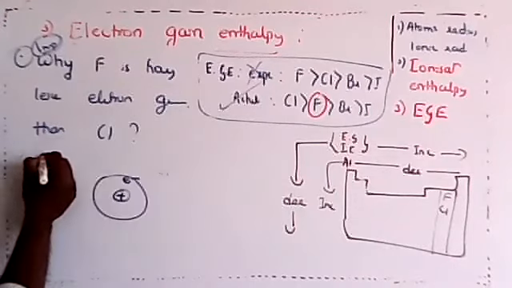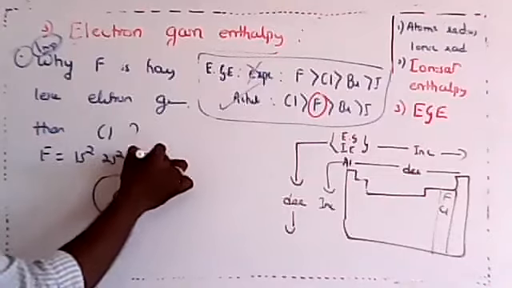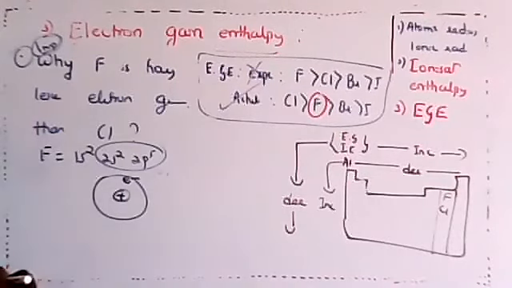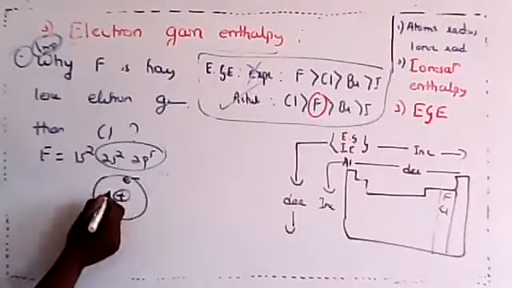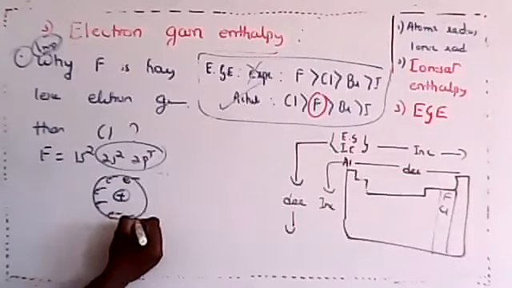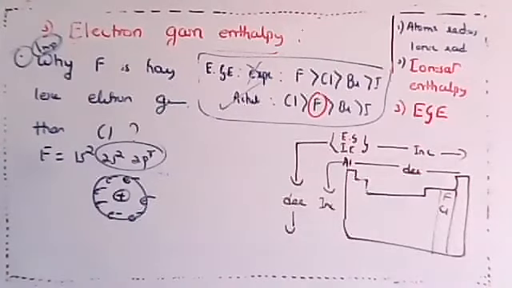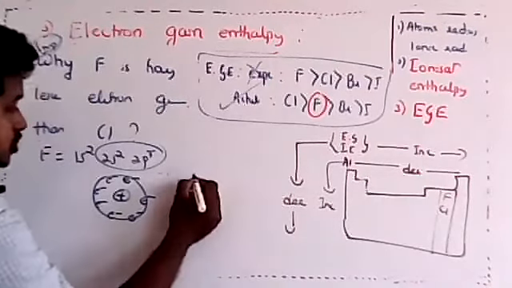Already fluorine has the configuration 1s2, 2s2, 2p5. Let me consider the valence shell configuration. Valence shell means the outermost shell. It has 5 plus 2, that is 7 electrons. Now dear students, imagine the situation.